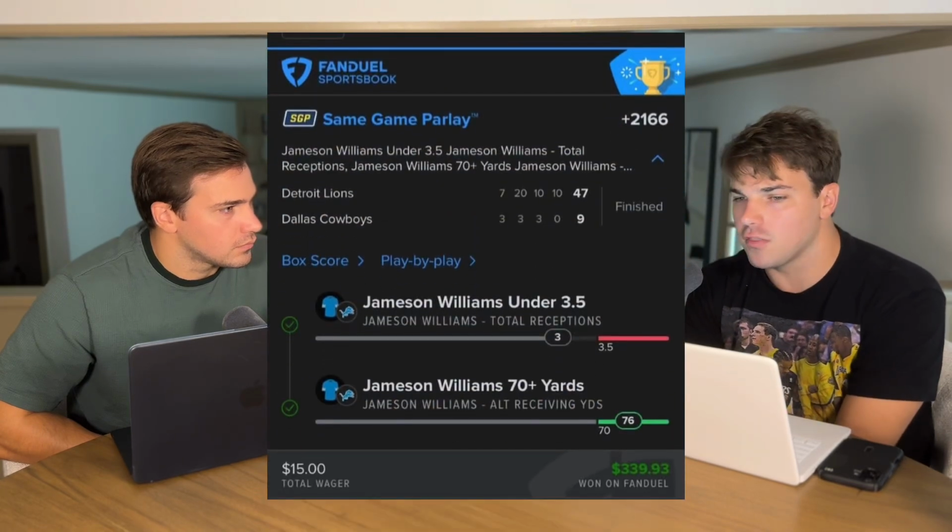it paid 30-1, right? High payout because the sportsbook's algorithm says this is not right. This is a stupid bet. Let's price this up higher. If he doesn't get a lot of catches, he's not going to get a lot of yards. It dropped down a lot during the season, but this is just an example of one player. I think we hit Jameson Williams 3 times last year, and the ROI is there.